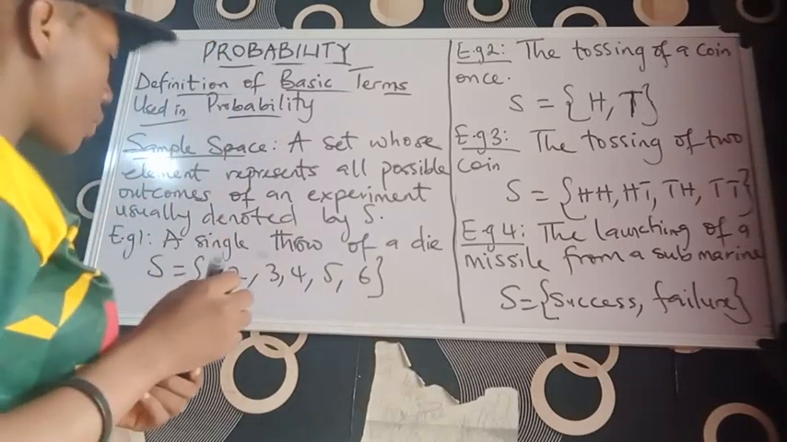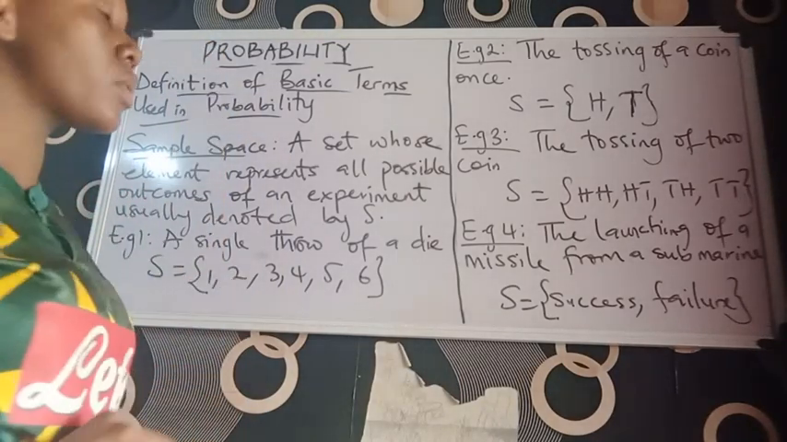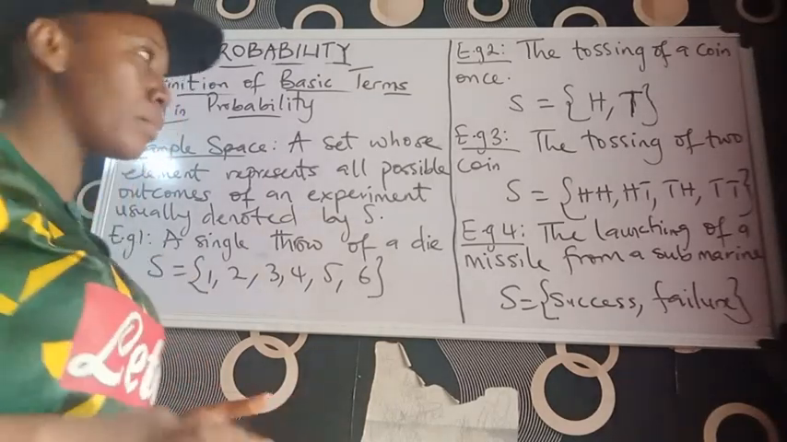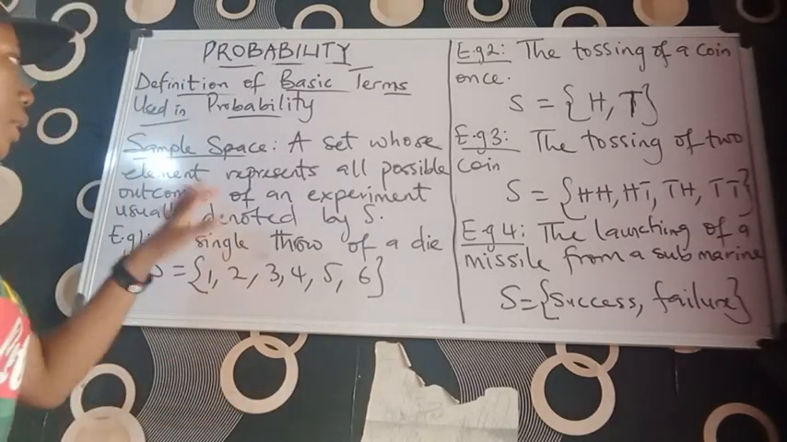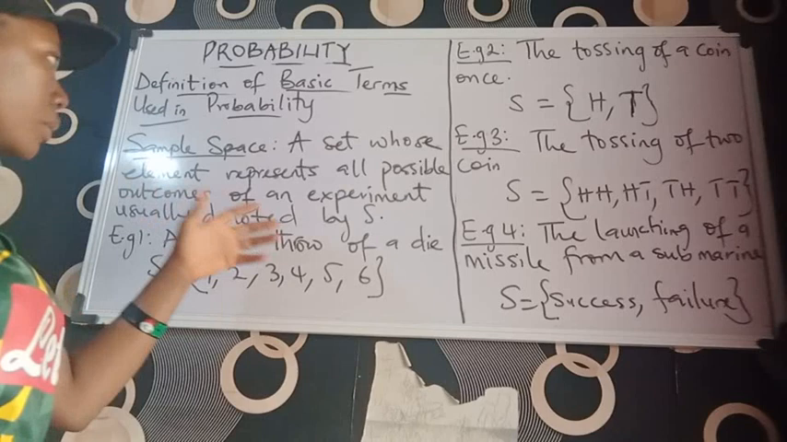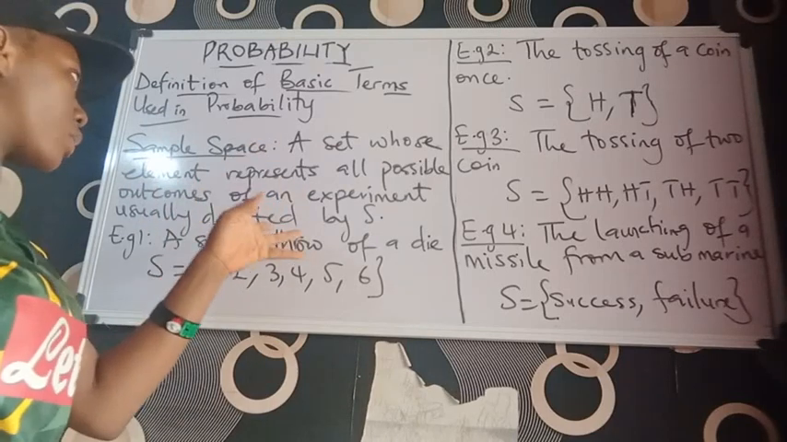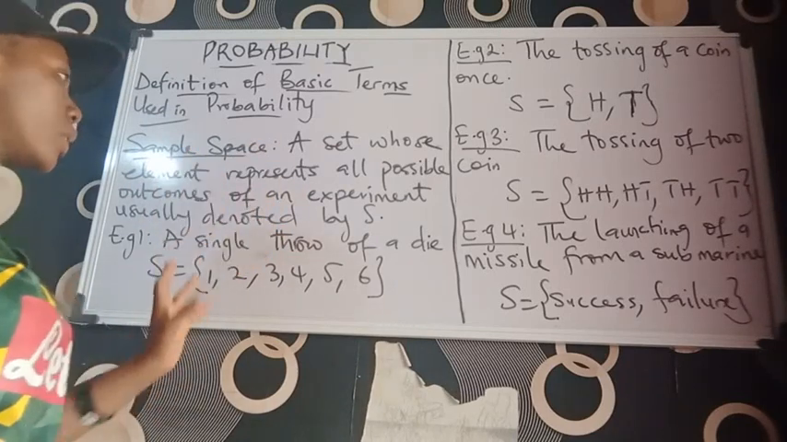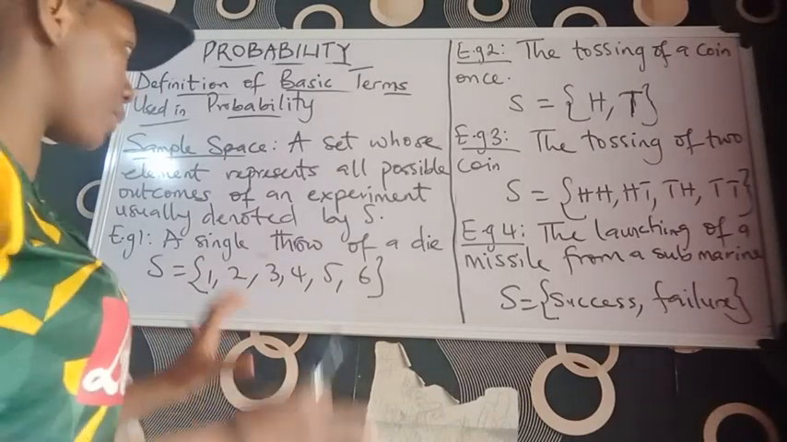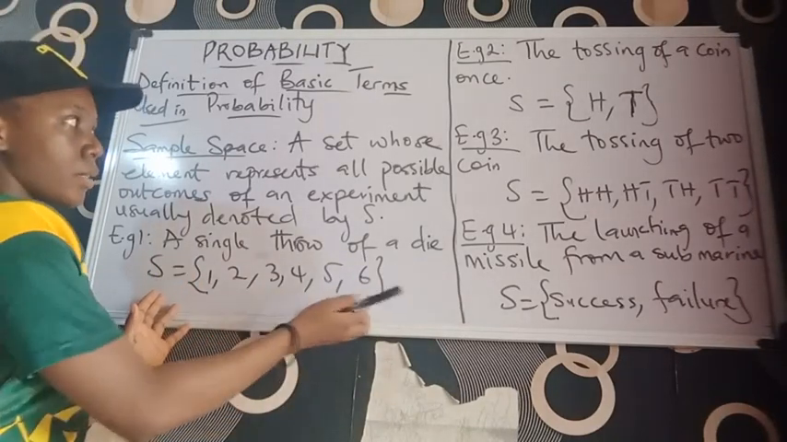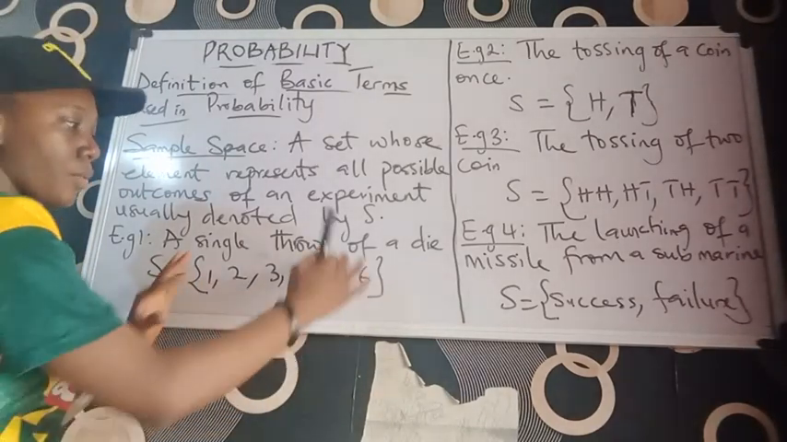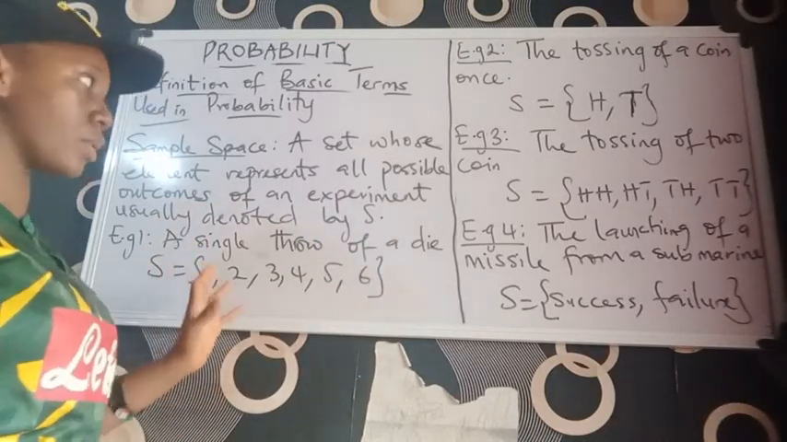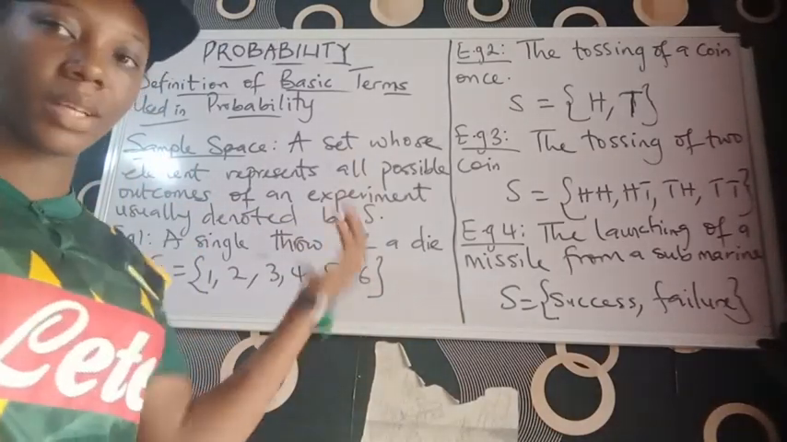Definition of terms used in probability. The first one we're looking at is the sample space. The sample space is a set whose elements represent all possible outcomes of an experiment, usually denoted by S. For example, this is the set of all possible outcomes of an experiment.